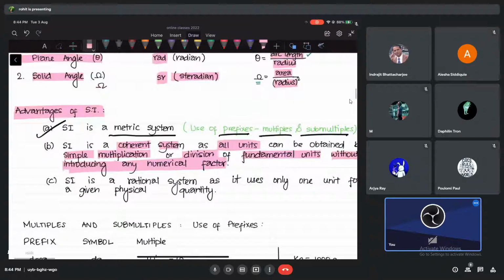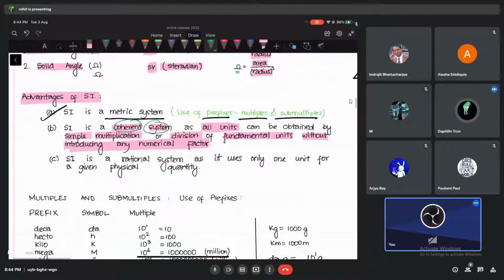So please check, the name is called coherent system, and we can derive all units by simply multiplying or simply dividing the fundamental units, and I don't have any numerical factors associated. I can simply get them. So that is one thing. If you've understood, it's quite okay. If you're going to take time, that is also okay.